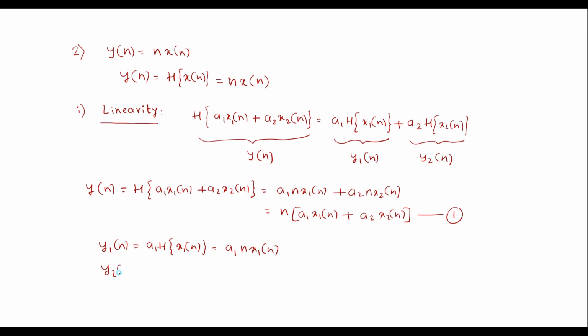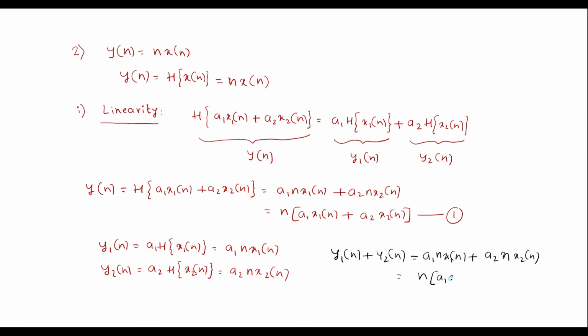Similarly, y2 of n is equal to a2 h of x2 of n, which is equal to a2 n x2 of n. y1 of n plus y2 of n is equal to a1 n x1 of n plus a2 n x2 of n, or I can write it as n a1 x1 of n plus a2 x2 of n.